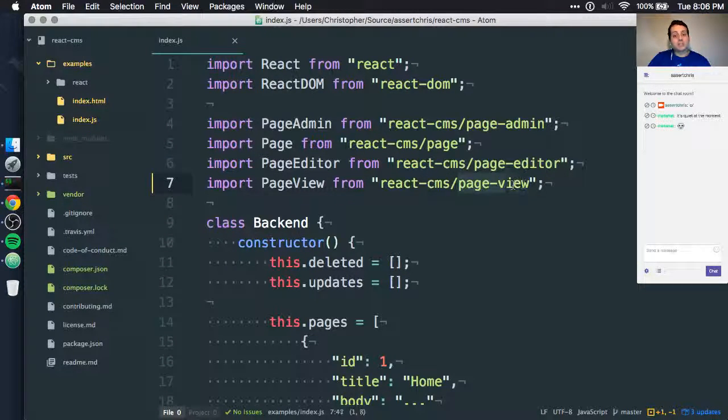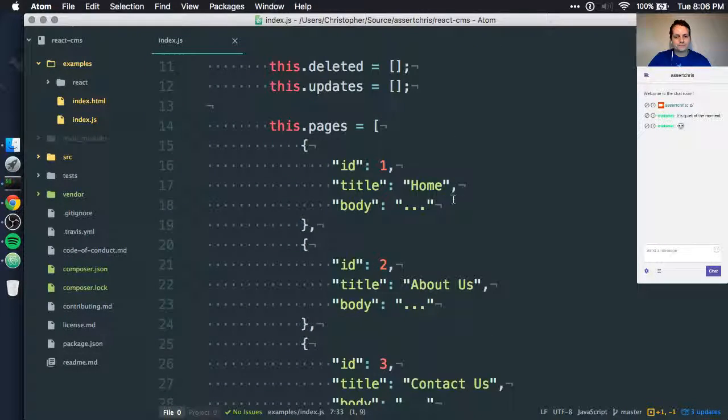So instead of page list item, I've renamed this to page view, just because I thought it was shorter and perhaps simpler.